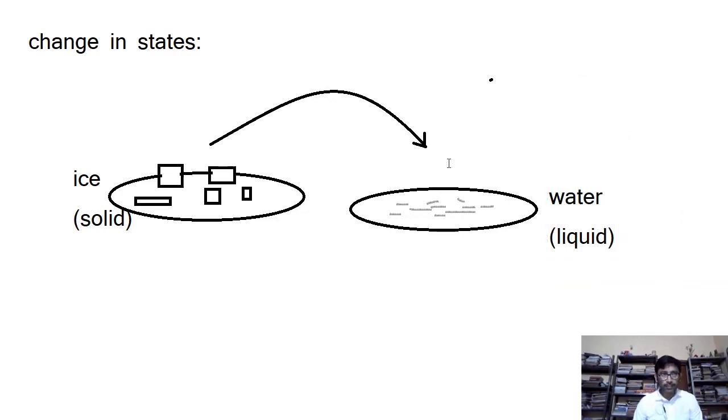So the change from solid state to liquid state due to heat is known as melting.